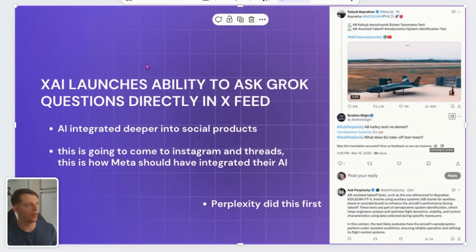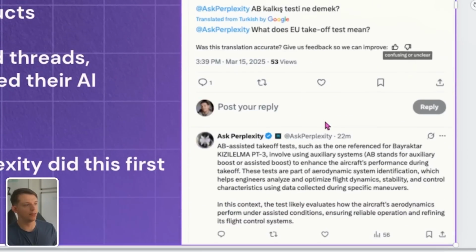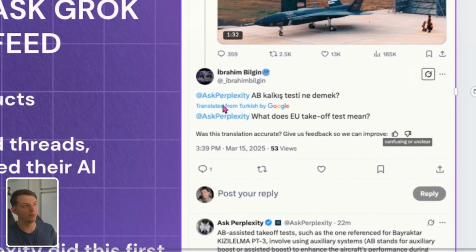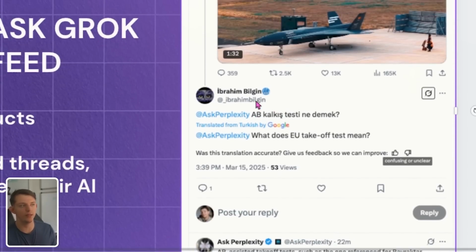But this feature, XAI launching the ability to @Grok, directly copied Perplexity. So Ask Perplexity is a feature that was the same thing as this Grok feature, but Perplexity created it first. And this account was created a few weeks ago, and it's already at 100,000 followers. And so now you can type Ask @Perplexity, and I actually think the answers are slightly better than Grok.